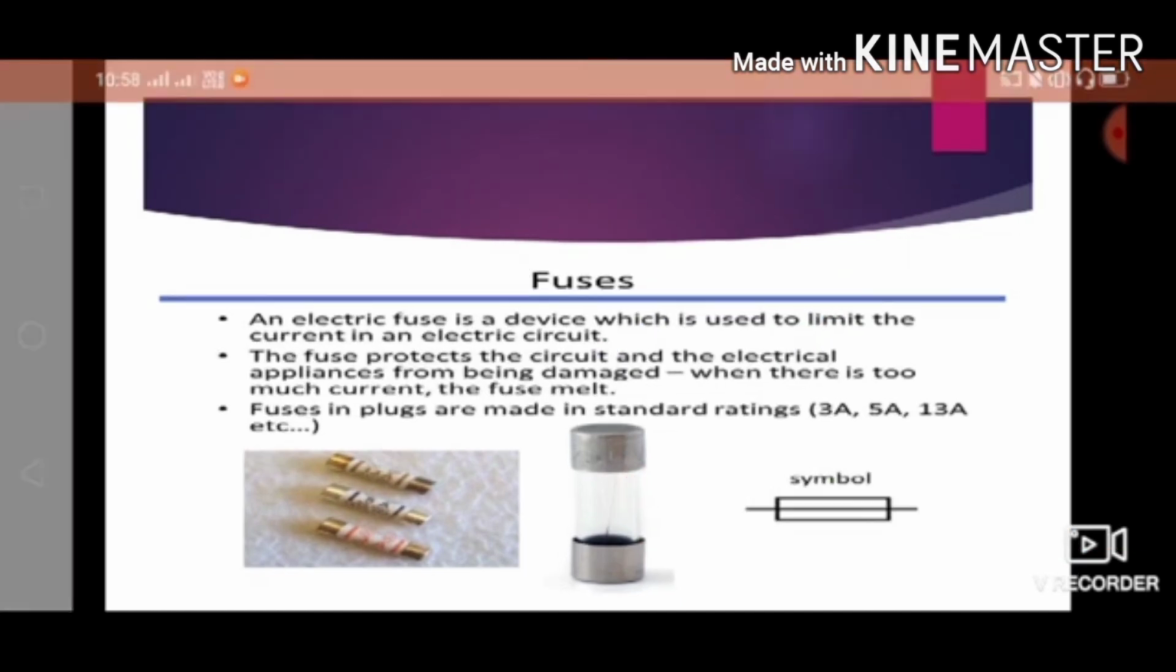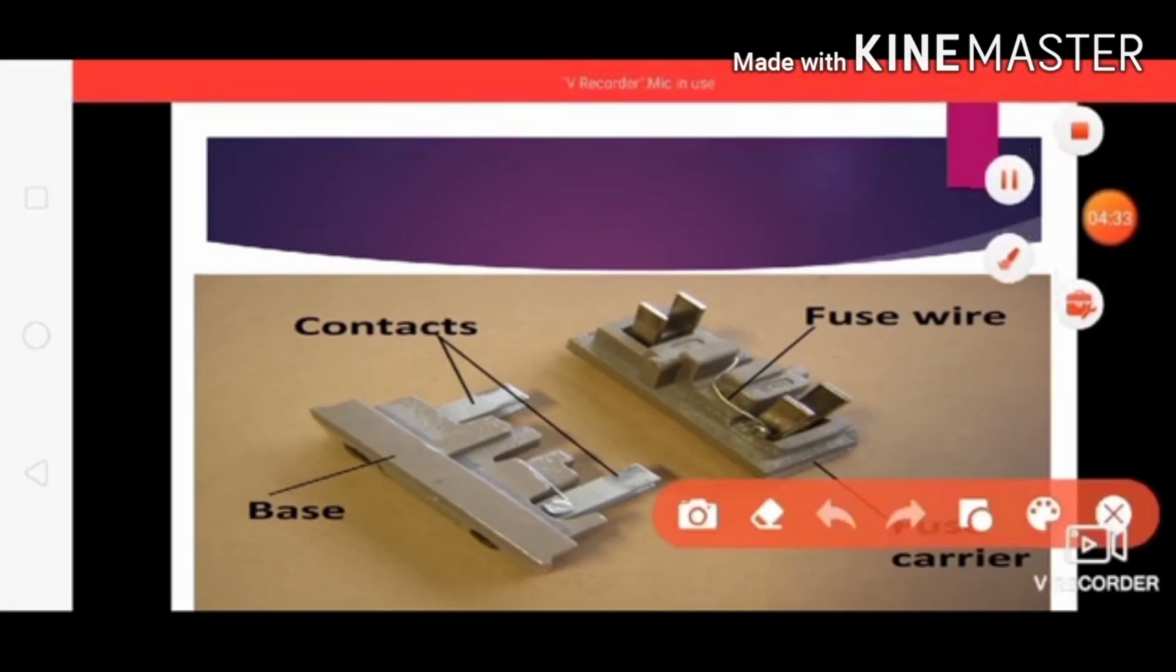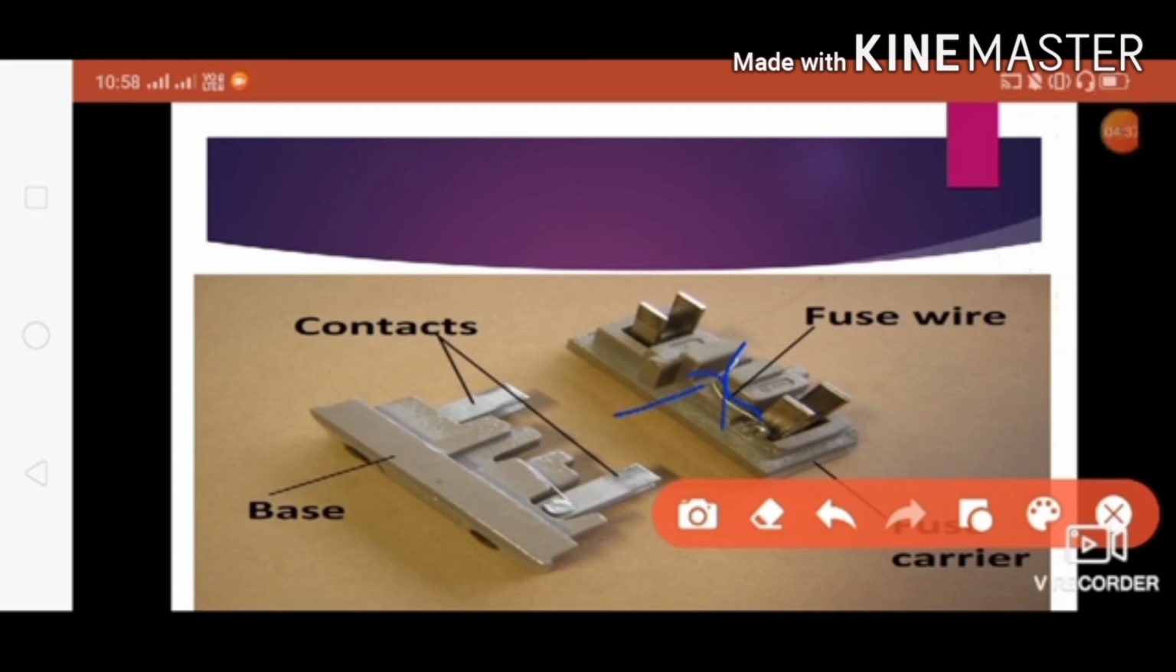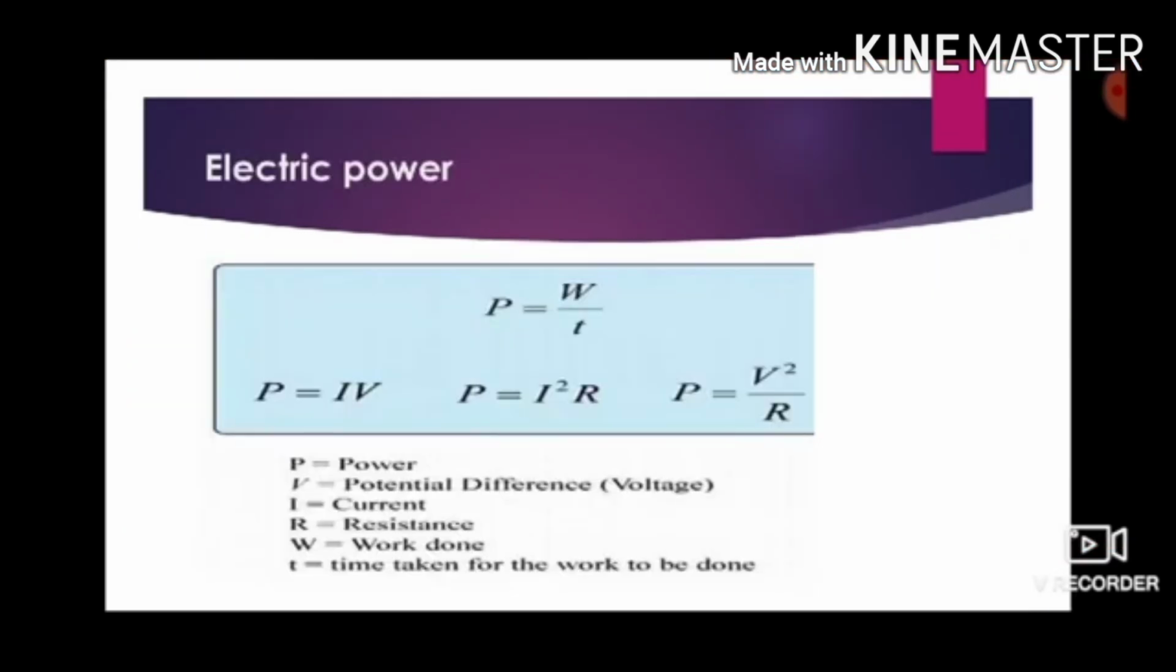So let us study how it works here. You can see this is a fuse wire. When you pass an electric current, this wire will get melted, right? When the wire melts, it will disconnect. When it disconnects, there is no flow of electric current. Due to this, it will protect the electrical appliance. So this is exactly the working of a fuse.